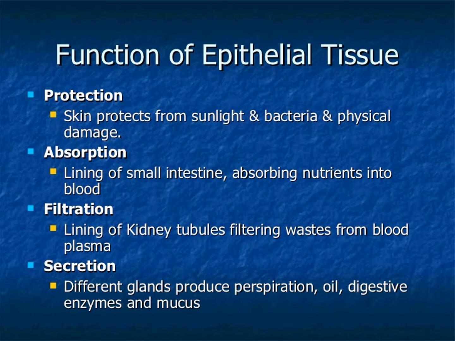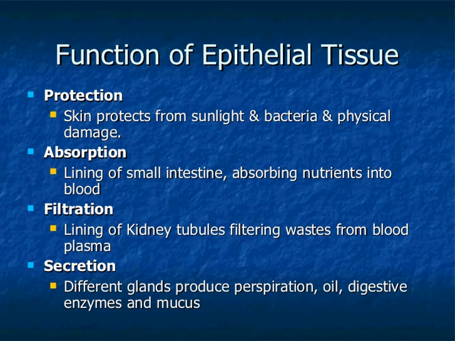Simple epithelium is composed of a single layer of cells resting on the basement membrane. Compound epithelium is composed of several layers of cells.